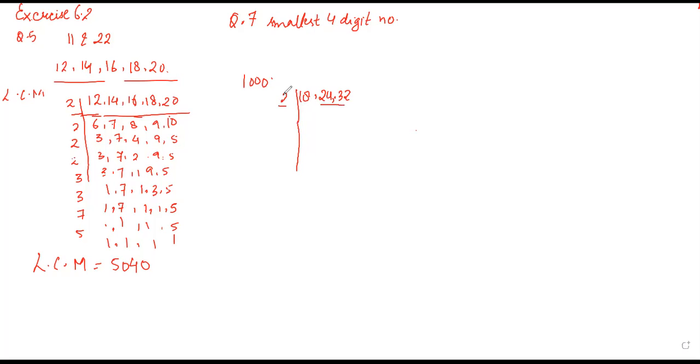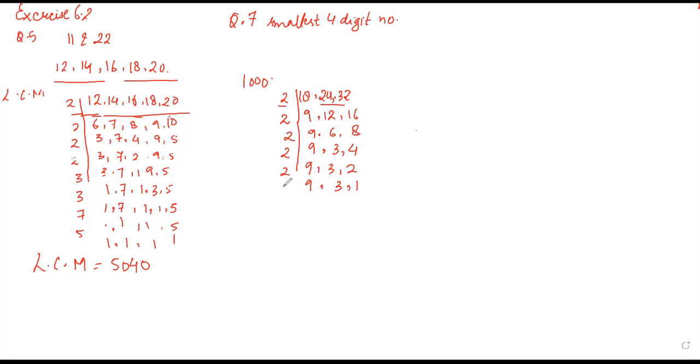So 2 nines are 18, 2 twelves are 24, 2 sixteens are 32. Then again I will go with 2: 9, 6 and 8. Then again 2: 9, 3, 4. Then again 2: 9, 3, 2, then 2 again: 9, 3, 1.